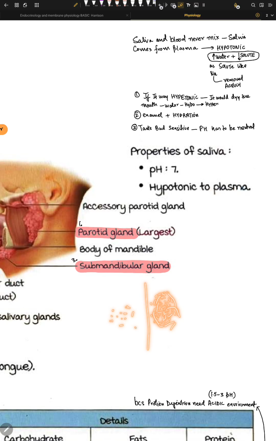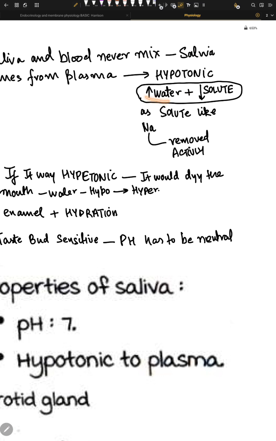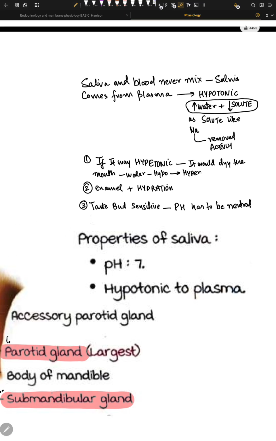So why is it like that? What's the physiological relevance? Why did God give us hypotonic saliva in relation to plasma? Well, saliva and blood never mix together. That's very important to understand, because saliva comes from plasma. Plasma is the source of saliva, and it's hypotonic because it has more water and less solute in it. And we know that solutes like Na are removed actively, by ATPases. We use ATP actively to remove this sodium out of our saliva, and I'll tell you why.